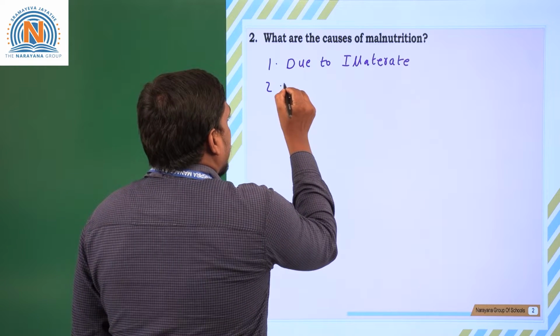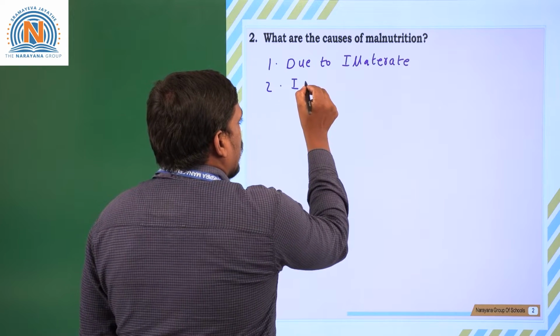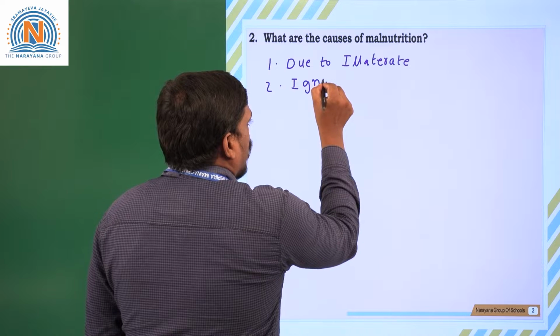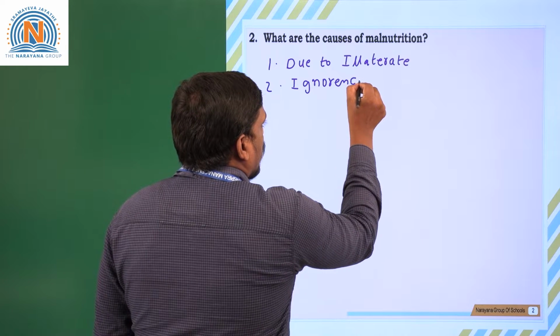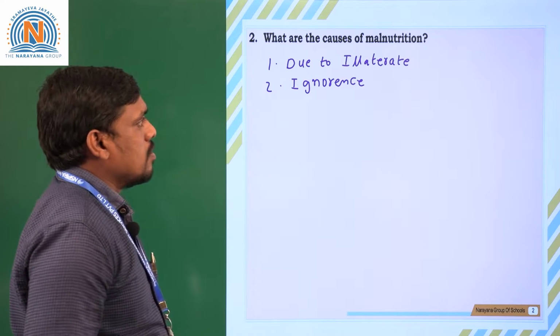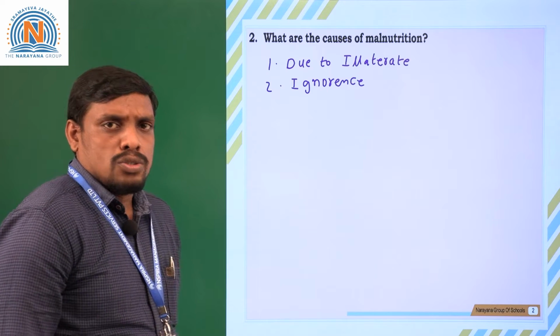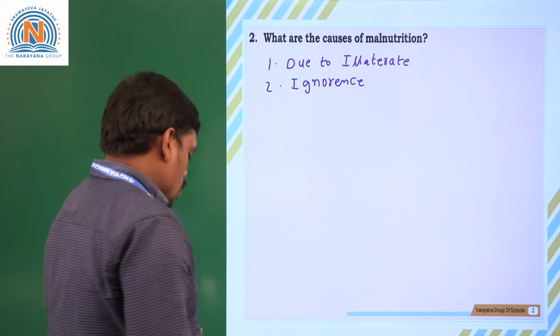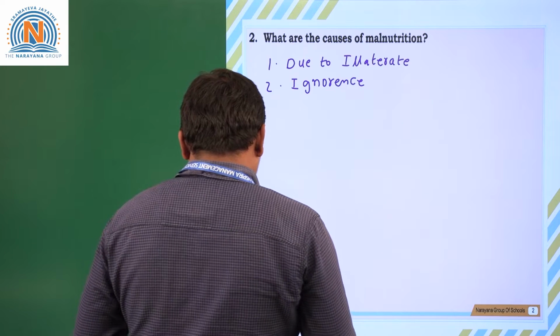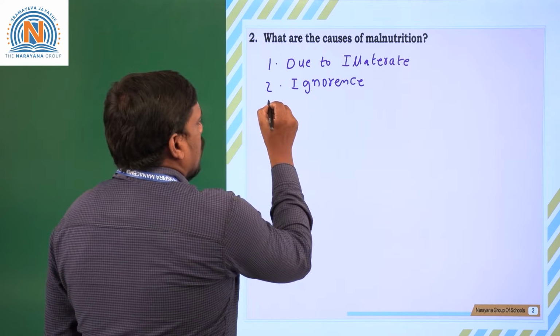And due to negligence or ignorance, malnutrition also occurs.